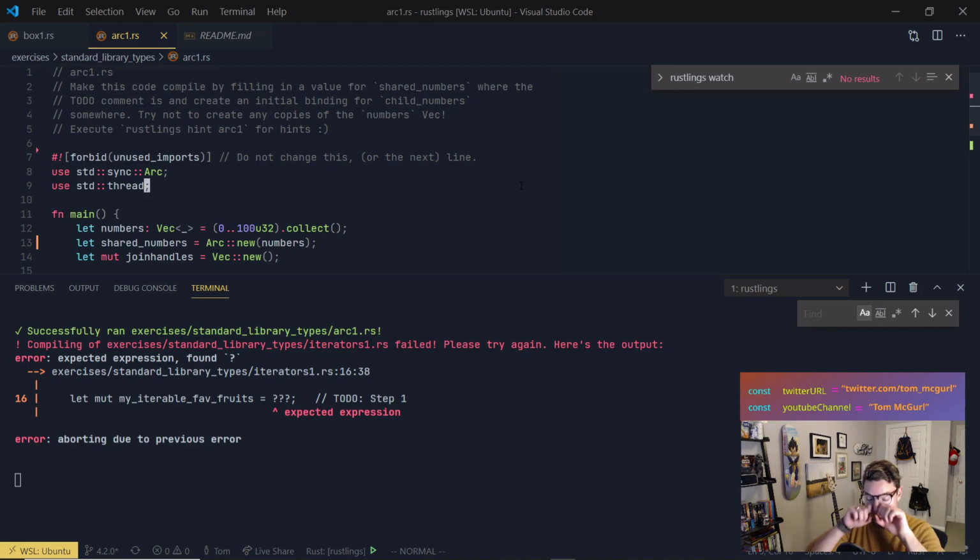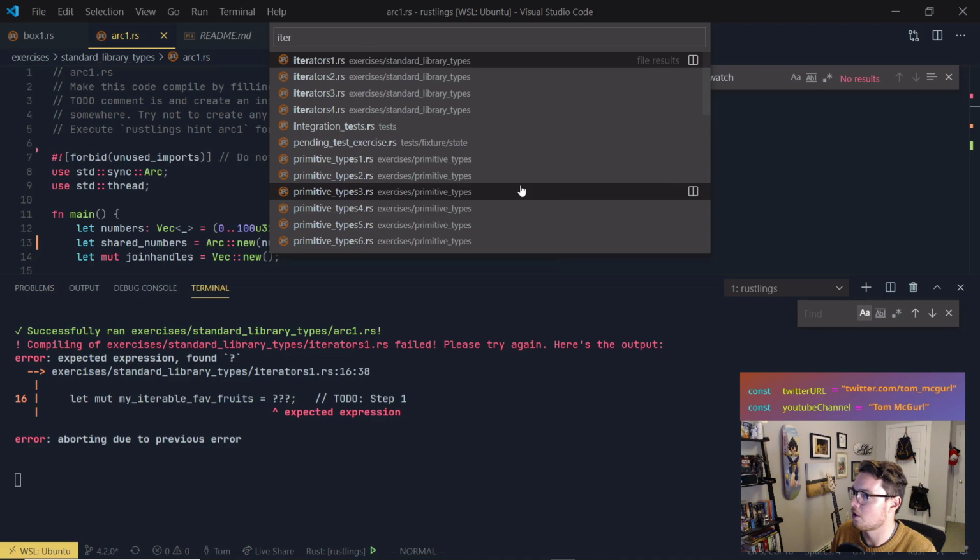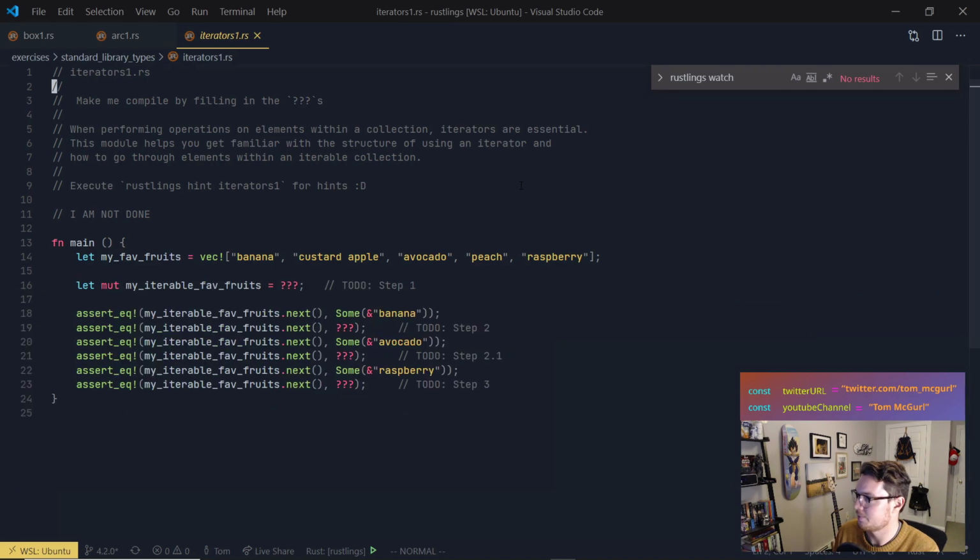Iterators 1. All right, let's go. So we're in uncharted territory here, but I like it. It's fun. We're leveraging the hints, and they're good hints. All right, so we have 4 iterator sections. Let's see if we can figure this out. Iterators 1: make me compile by filling in the question marks. When performing operations on elements within a collection, iterators are essential. This module helps you get familiar with the structure of using an iterator and how to go through elements within an iterable collection. Execute rustlings hint for hints.